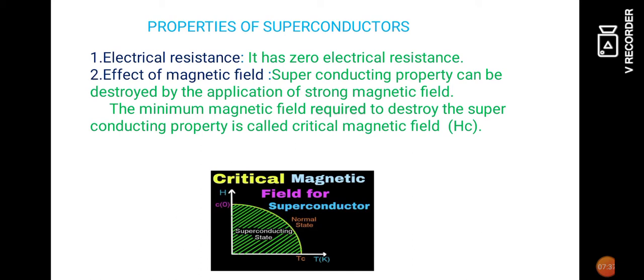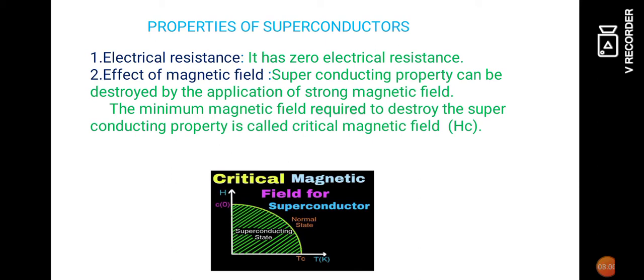Already we saw the critical temperature. Now we have to see the critical magnetic field. So what is the critical magnetic field? The minimum magnetic field required to destroy the superconducting property is called the critical magnetic field, Hc.